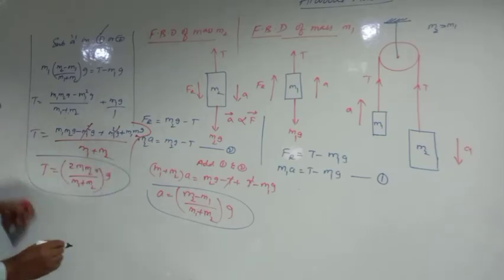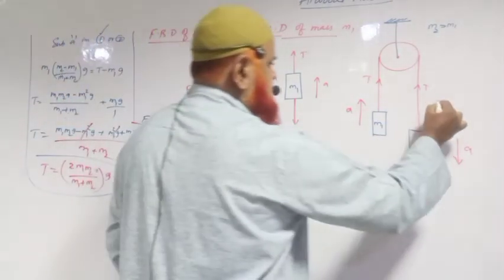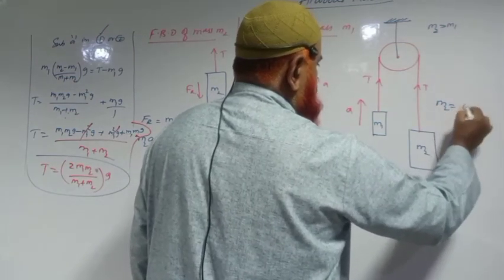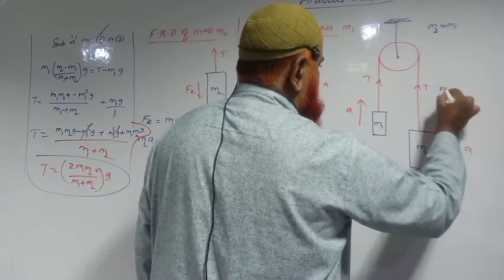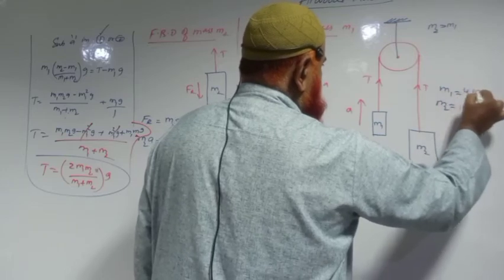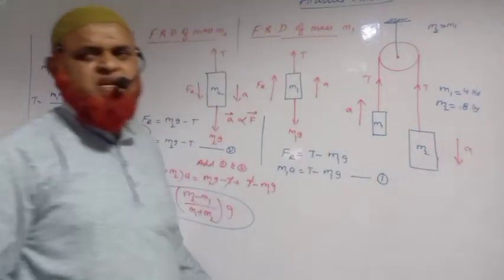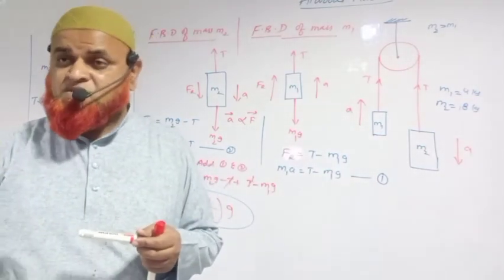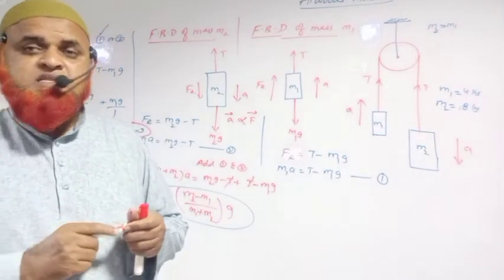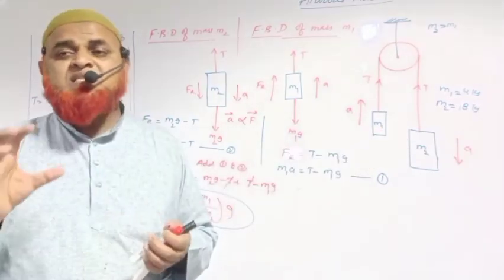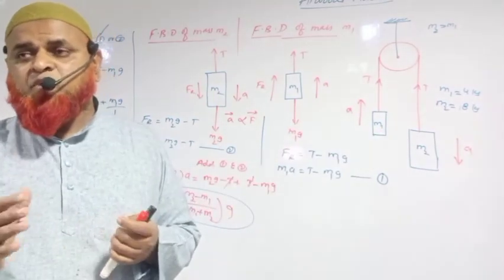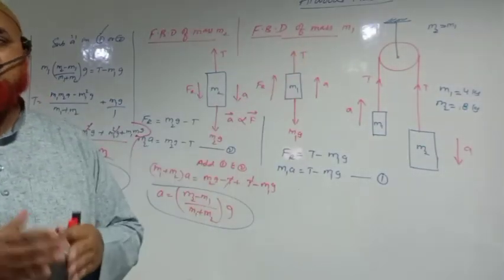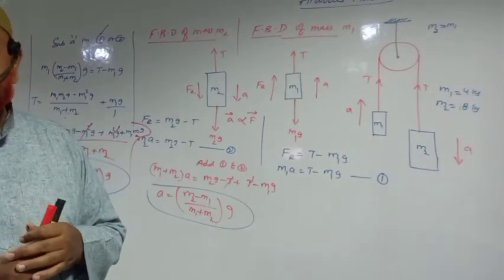If you want, you can solve the problem now. Let us take m2 is equal to 8 kg, m1 is equal to 4 kg. That's all that is given; if this much is given, it is enough. Find the acceleration of the system, he'll say. This is called a system because it has 3 bodies in it: 1 pulley and 2 blocks combined together is called a system. So Atwood's machine is a simple system. Got the point now? So, okay.